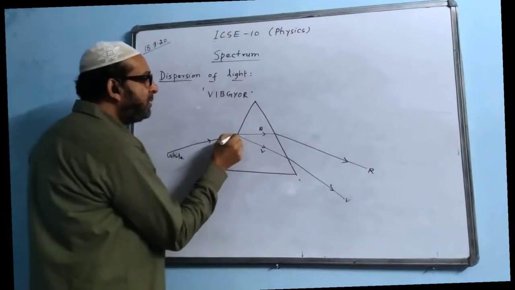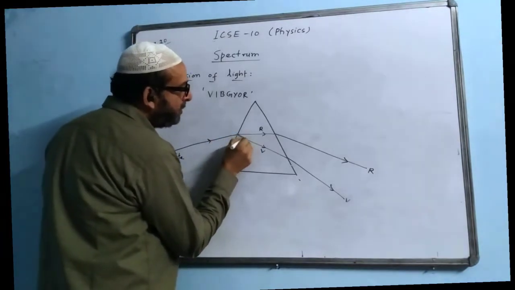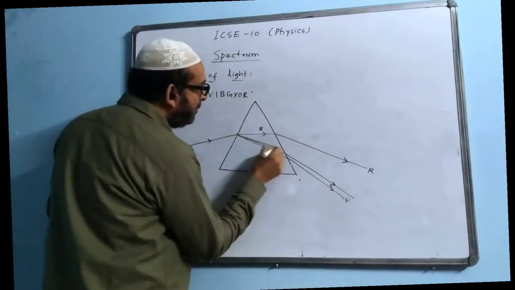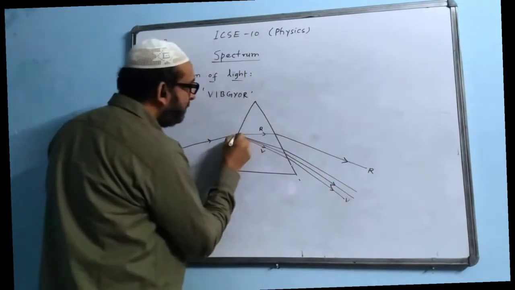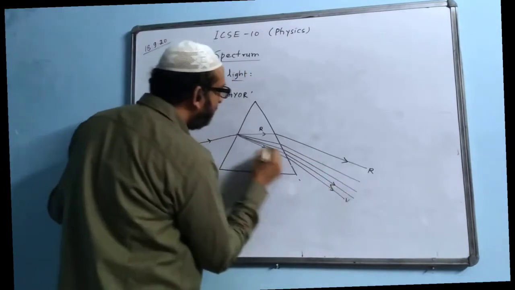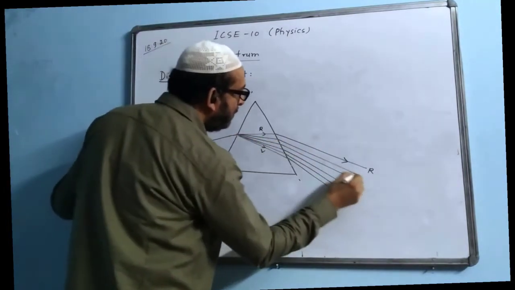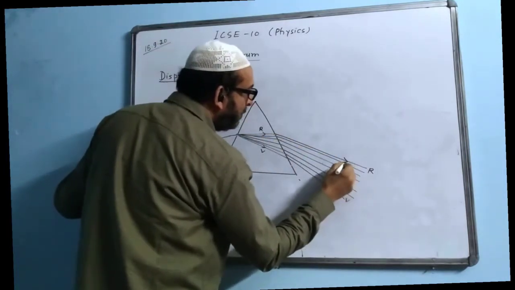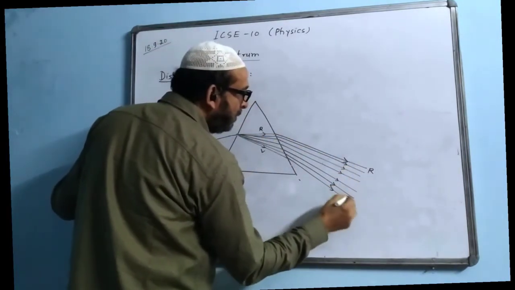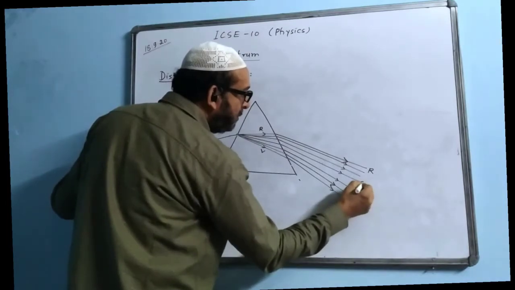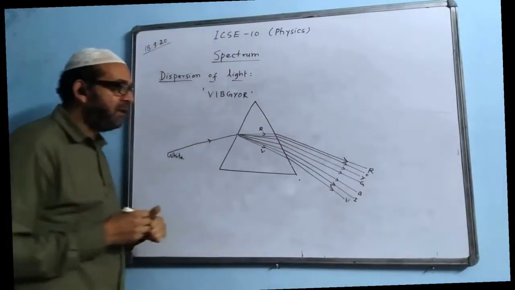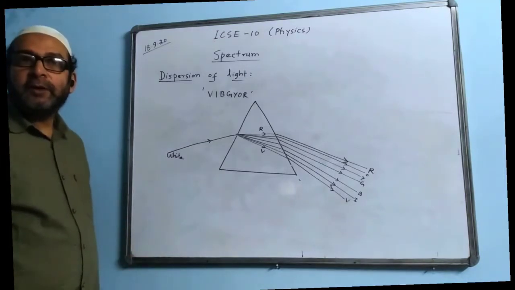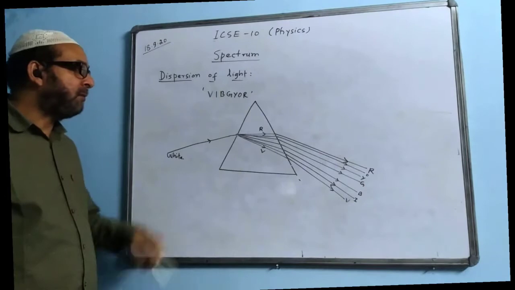In between, the other colors will come, but from the same single point, and they will come out like this. This way 7 colors will come out: V, I, B, G, Y, O, like this. If they ask you to draw a diagram to show the dispersion of light through a glass prism, we will draw this diagram.